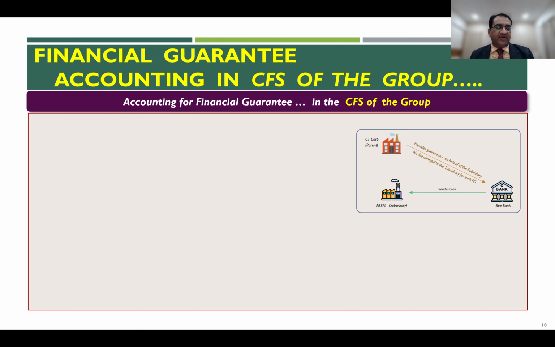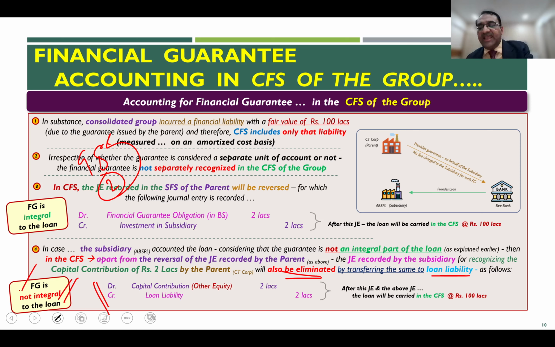Now you reverse this 2 lakh and add it to the loan liability by recording this entry. So in CFS, when the financial guarantee was not considered as integral, the second journal entry debits the capital contribution, which eliminates the 2 lakh you recorded in the SFS of the subsidiary company. And your loan liability, which was only 98, now gets restated back to 100.